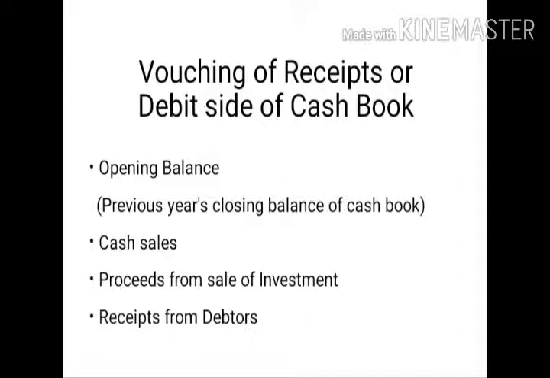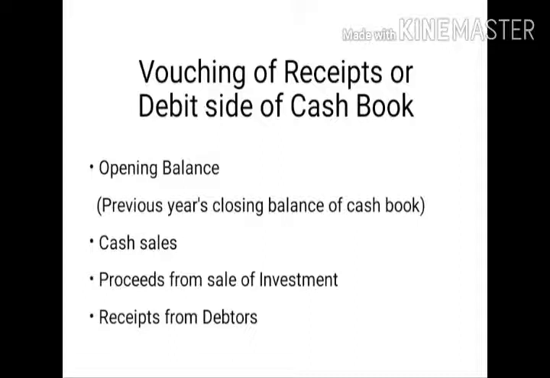First one, opening balance. How to vouch opening balance? In this particular item, the auditor is going to check 2 items, that is the balance sheet of the previous year and the cash book. The auditor must check the cash book balance shown in the audited balance sheet of the previous year, because the closing cash balance of the last year becomes the opening cash balance of the current year. That will be the documentary proof.